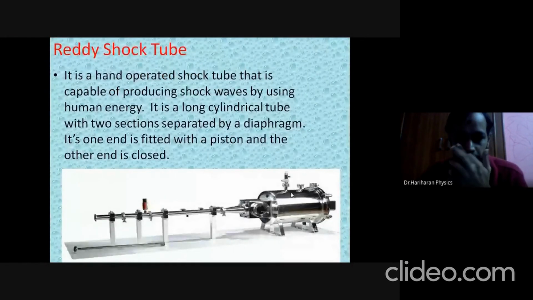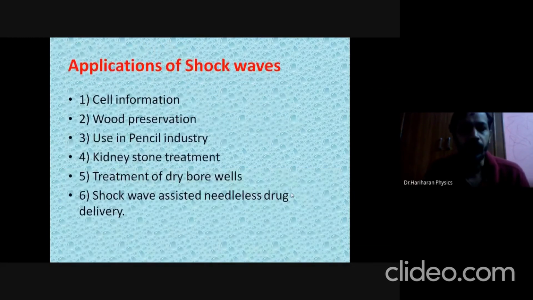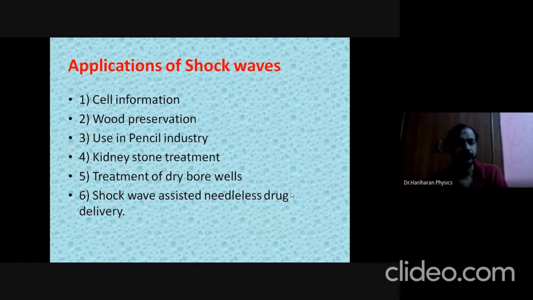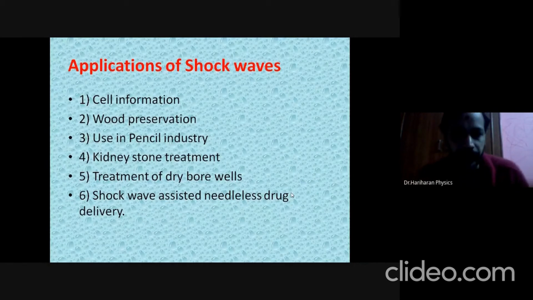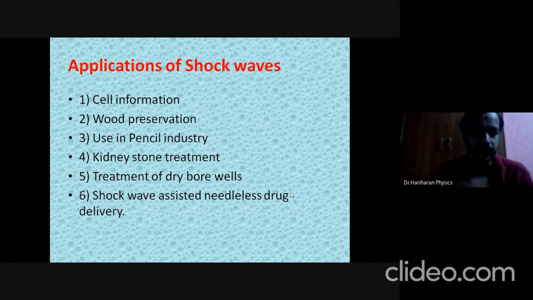The details of the Reddy shock tube we will discuss in the next class. You can produce shock waves in the lab by using this setup, which we call the Reddy shock tube. Next, what are the various applications of shock waves? There are several applications. It is used in medicine, by a carpenter, in mechanical waves, and in aerospace. These are a few applications.